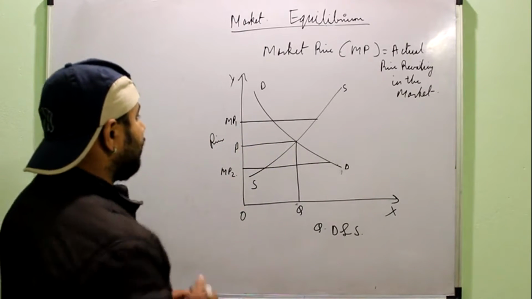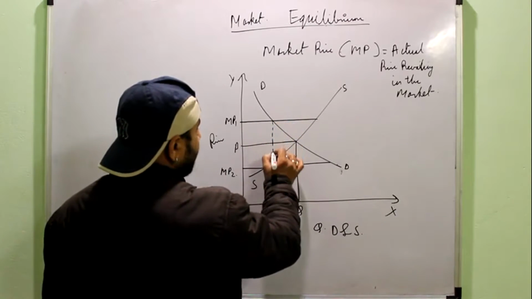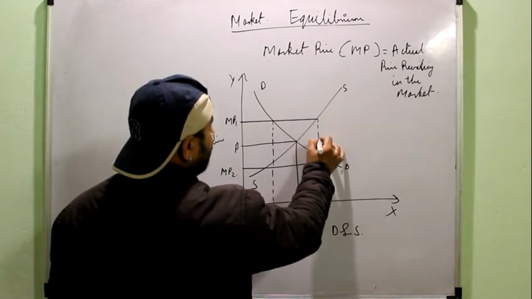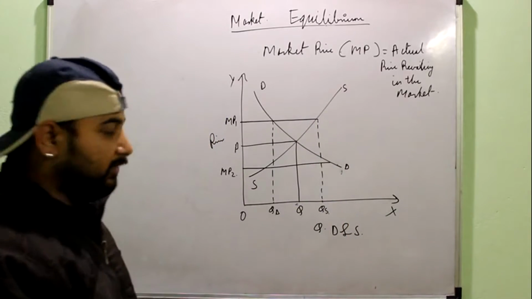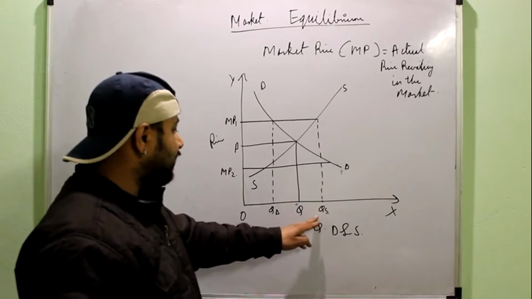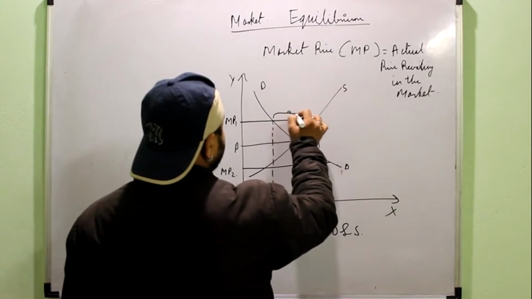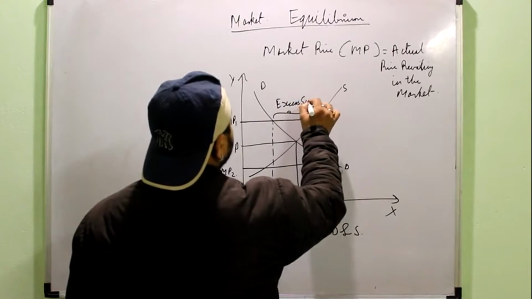Now how to see what happens if the market price is more than the equilibrium price? There is a simple logic: where the price line is cutting the demand, that is the quantity demanded. Where it is cutting the supply curve, that is the quantity supplied. So when you look at this graph, you can simply see that supply is more than demand, or if the prevailing market price is more than the equilibrium price, it will create excess supply in the market.